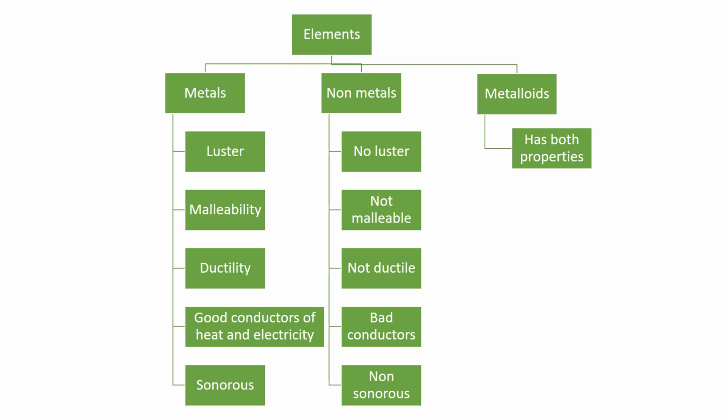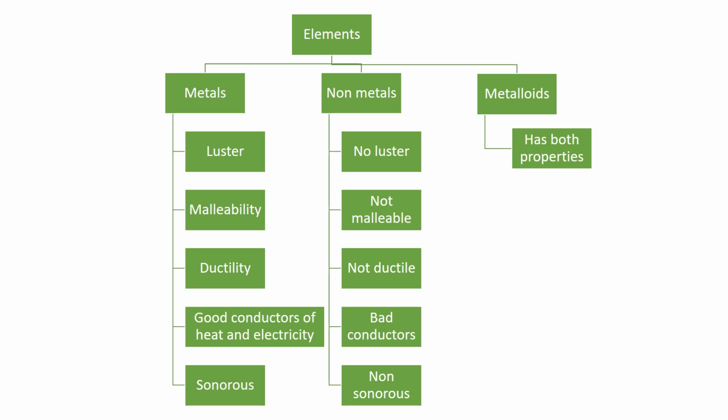What are the characteristics of non-metals? It's the opposite of this. They have no shine, that is why it's written as no luster. They are not malleable, which means they cannot be beaten into sheets. They are not ductile, you cannot draw them into wires. They are bad conductors of heat and electricity, and they are non-sonorous, meaning they cannot make sound. So these are the characteristics of metals and non-metals.